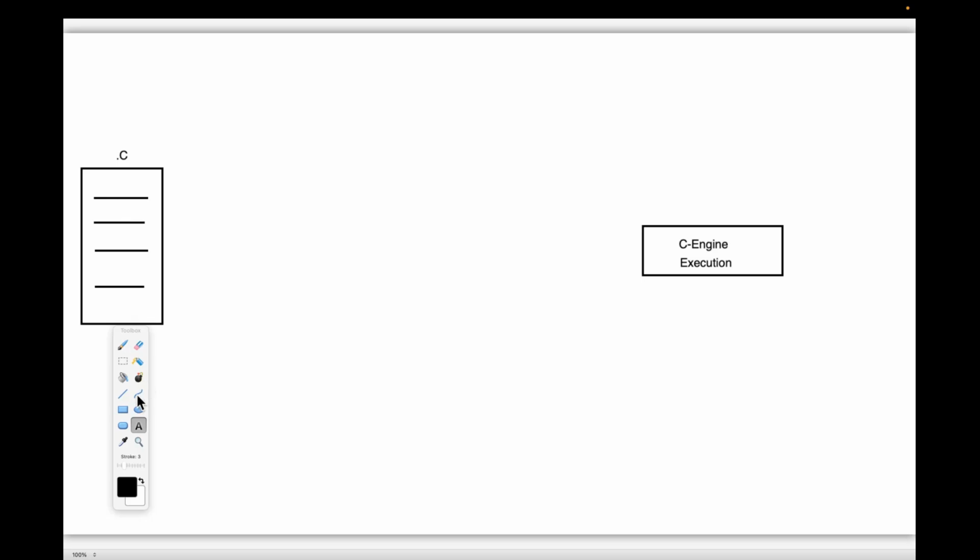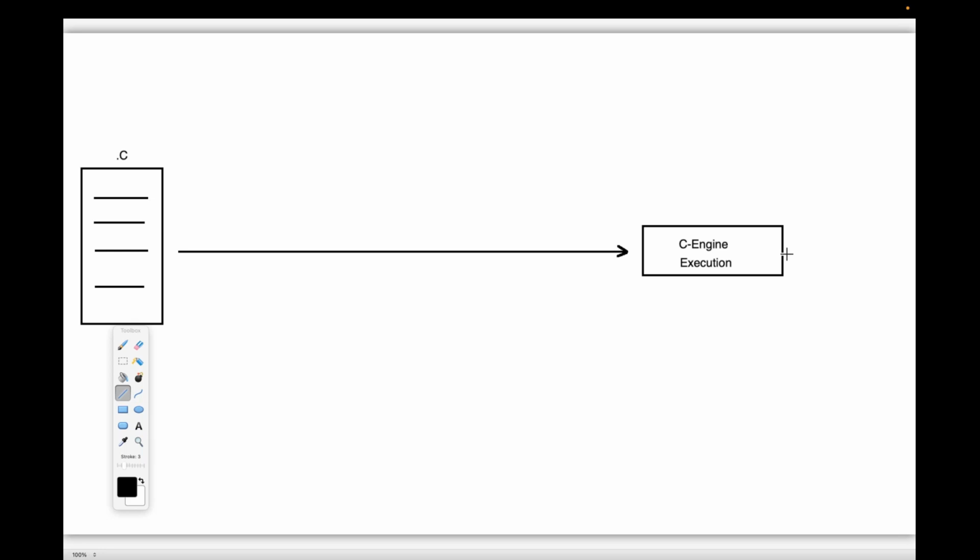Now let's focus on this point, everybody. Here I have written a C program, and the C engine is able to execute it. So what we have to do is send the program we have written to the C engine.